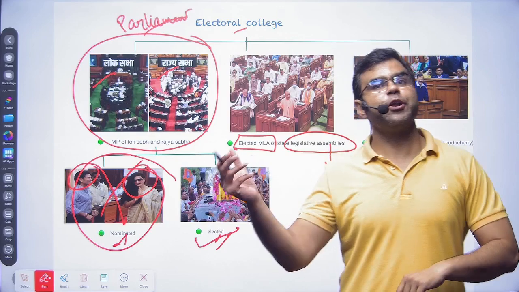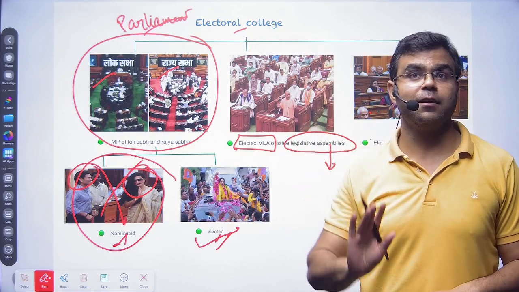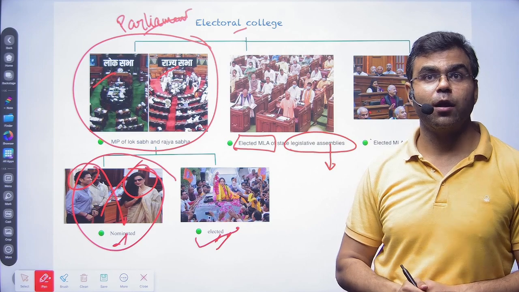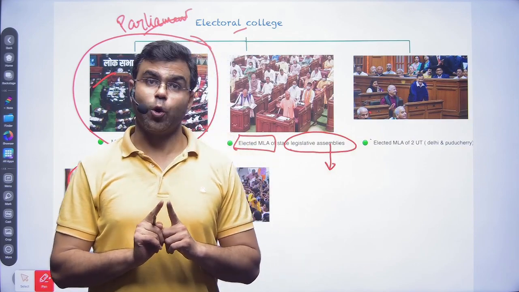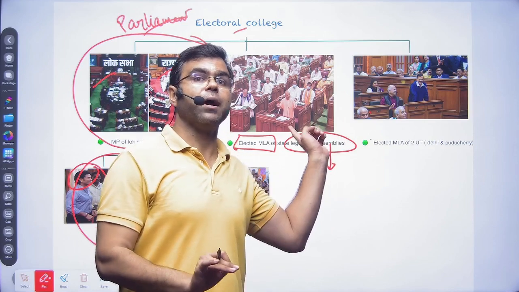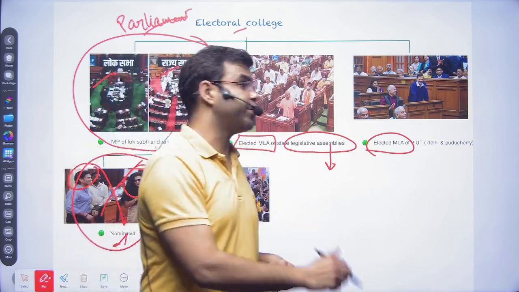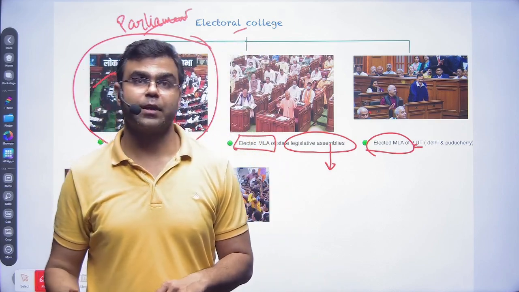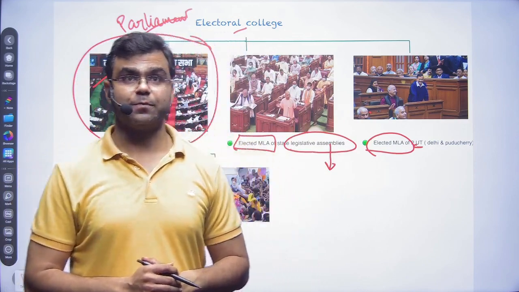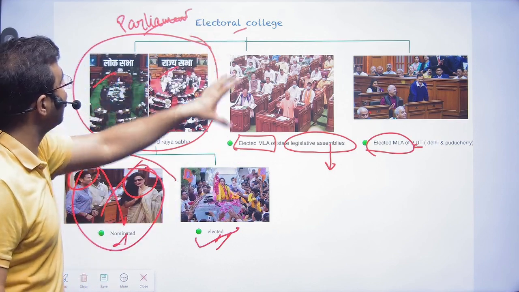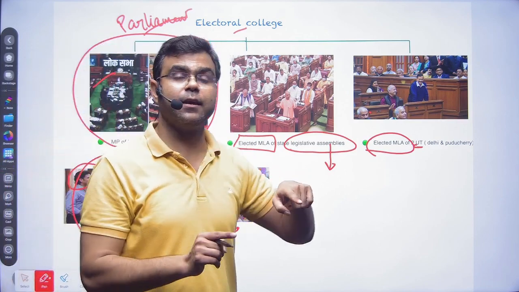Now what about union territories? As I said, the President of India is the president of everyone. So why are the union territories being left out? The union territories which have a legislative assembly are also members of that electoral college. So the elected MLAs of union territories like Delhi and Puducherry are also members of the electoral college of the president election. So these form the overall electoral college. They participate in the election process, they elect the president.